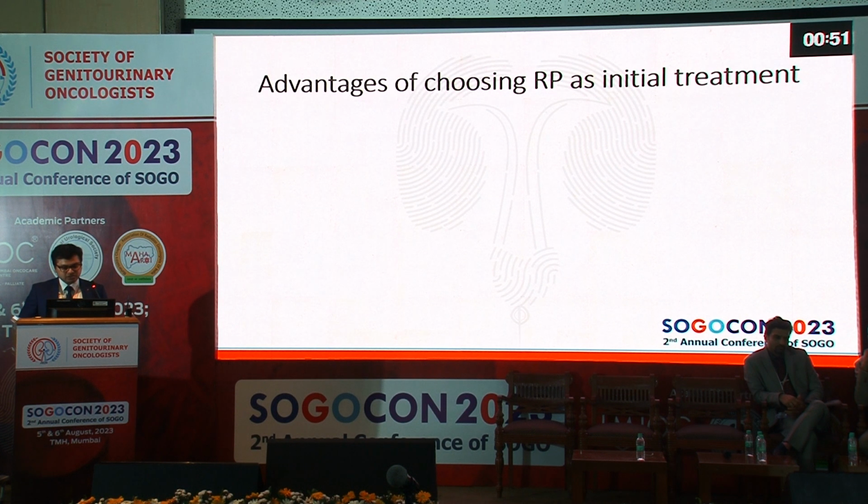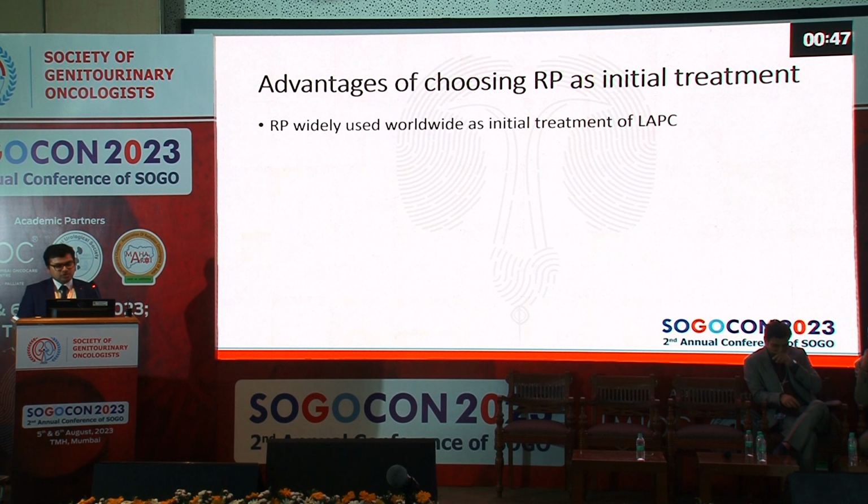Now, the advantages of choosing radical prostatectomy as an initial treatment. So it's already being used worldwide as an initial treatment of locally advanced prostate cancer. That was the very reason that there was no uniformity in the treatment allocation, and that's why they could not come out with a randomized controlled trial comparing radical prostatectomy with radiotherapy earlier.